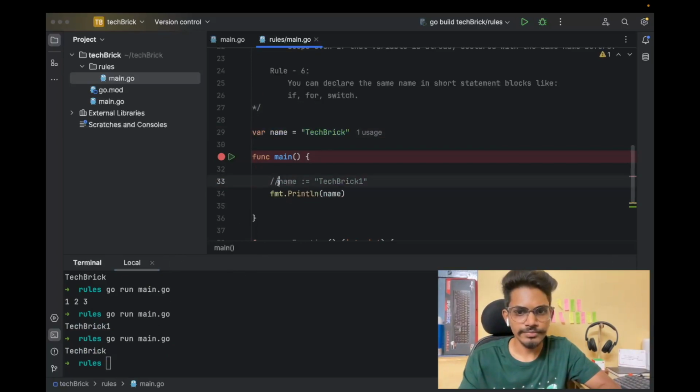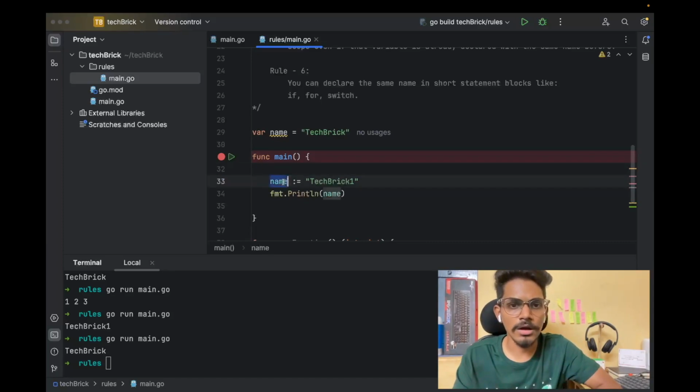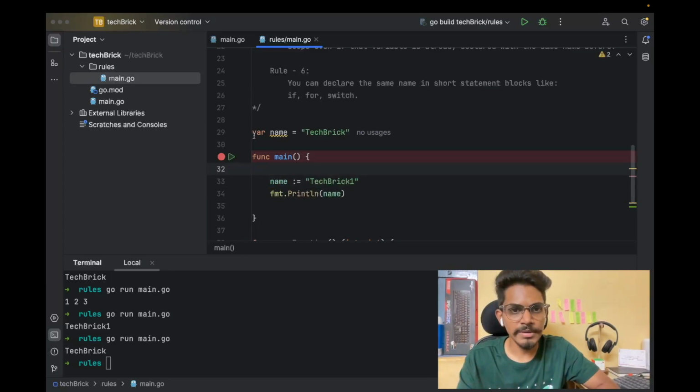And also, if you see the color of this local variable, this is something like green. If I simply comment this 29th line, it should show here as a normal variable. So it means this variable is already declared at the top. Here we are reassigning to it.